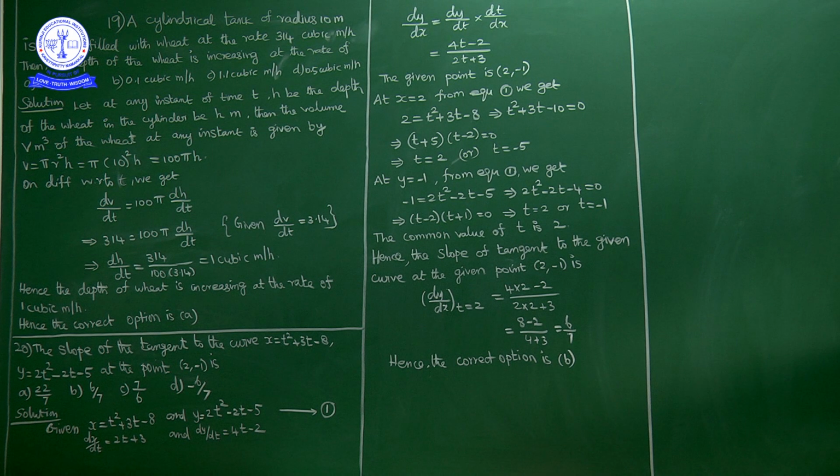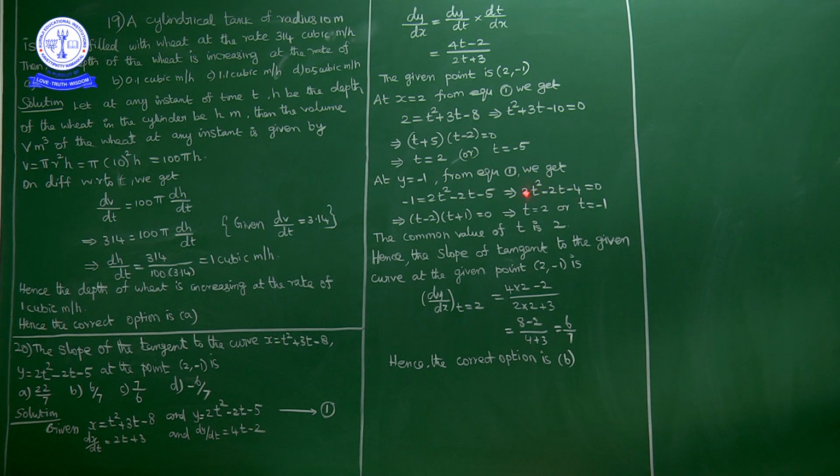Okay, similarly at y equal to minus 1, we have y equal to 2t square minus 2t minus 5. When y is minus 1, minus 1 is equal to 2t square minus 2t minus 5. Minus 1 comes to this side, plus 1, no? So 2t square minus 2t minus 4 equal to 0.